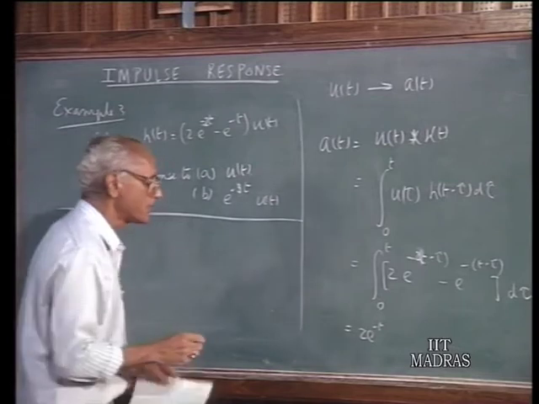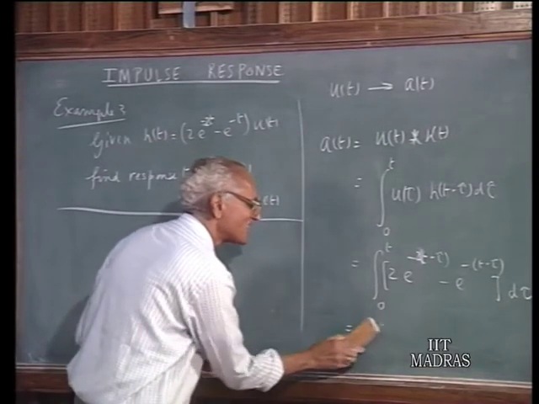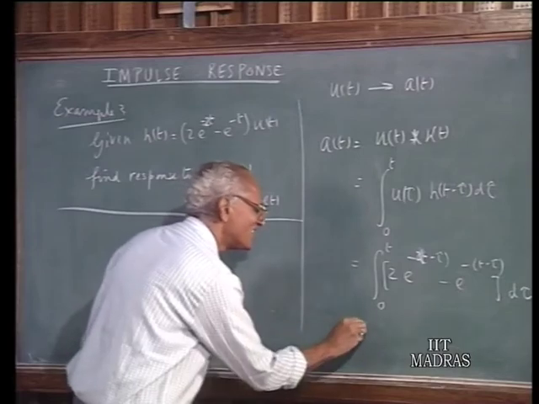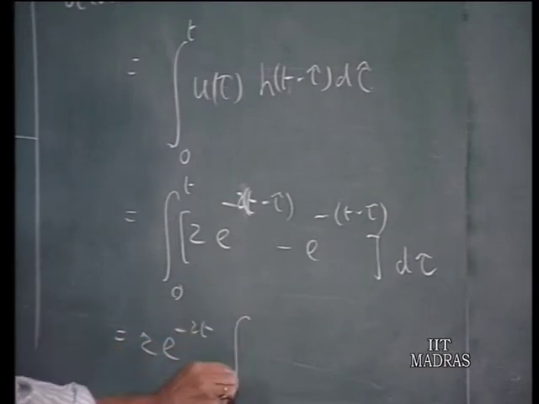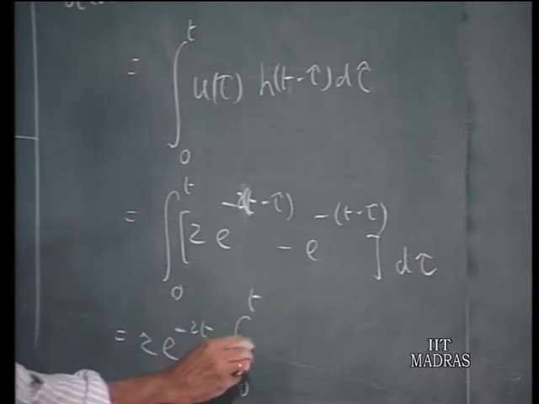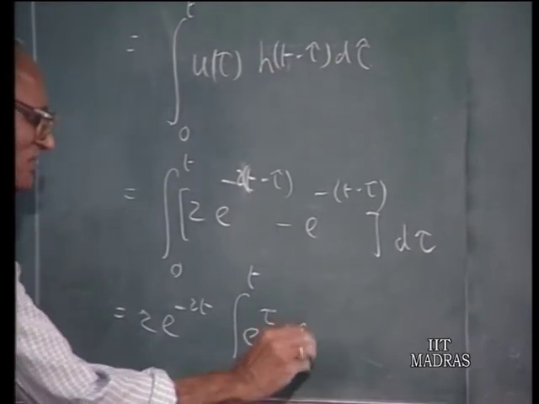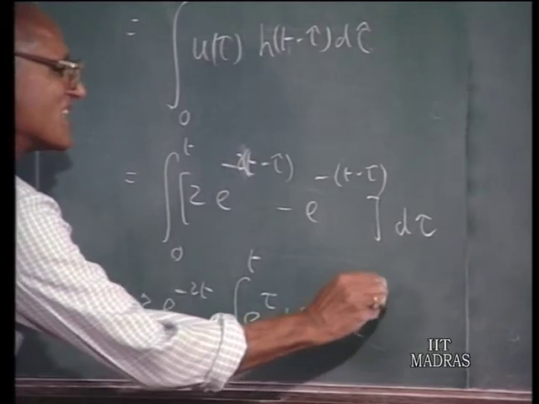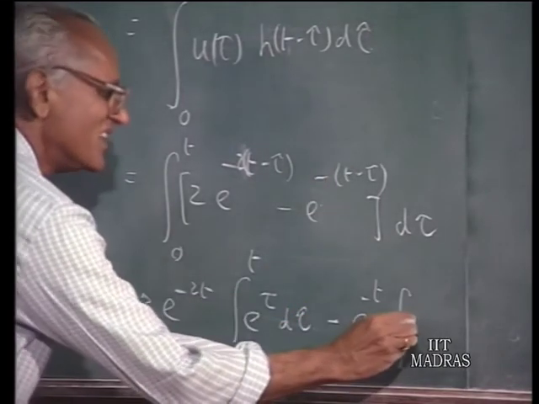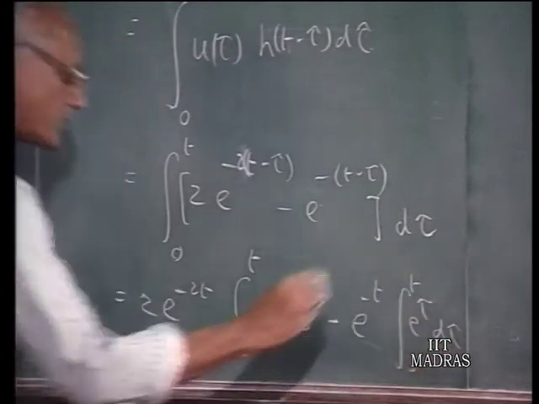Therefore you have 2 e to the power of minus 2t times the integral from 0 to t of e to the power of 2 tau d tau, that is one term, and then minus e to the power of minus t, that is a common factor that comes out, times the integral of e to the power of tau d tau from 0 to t.